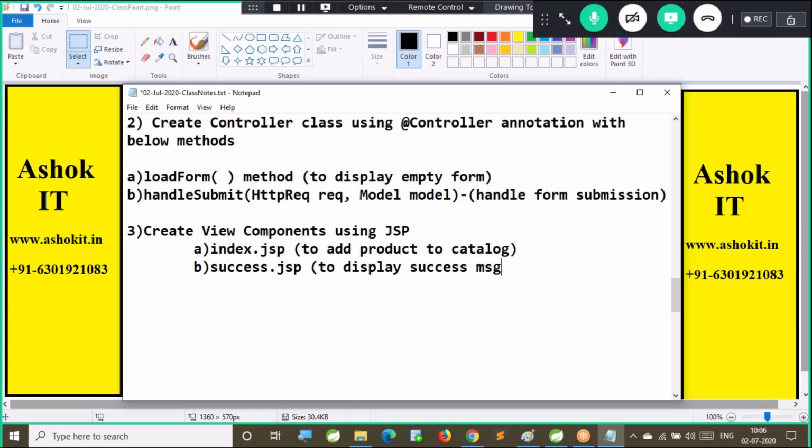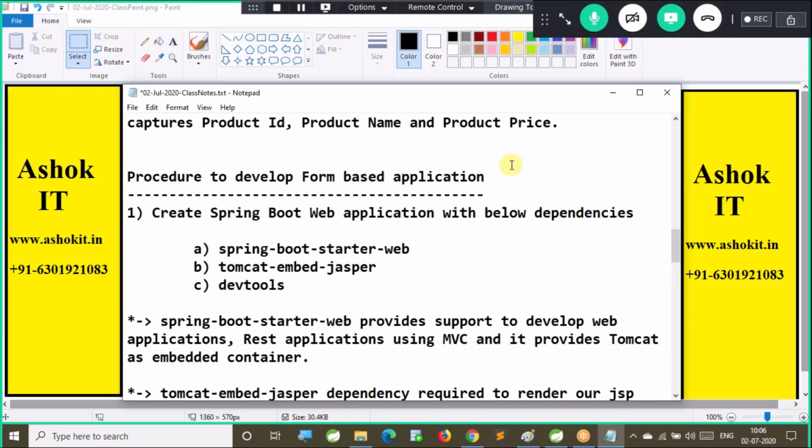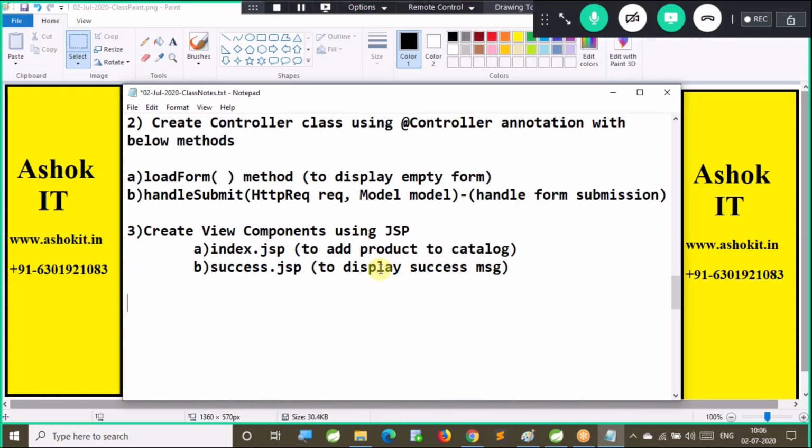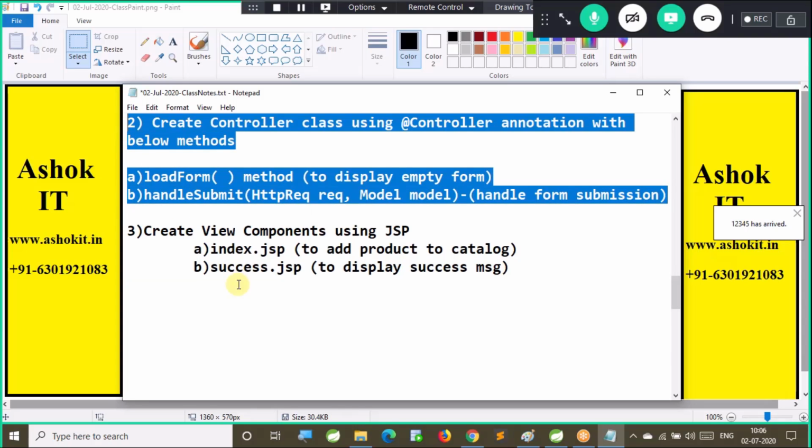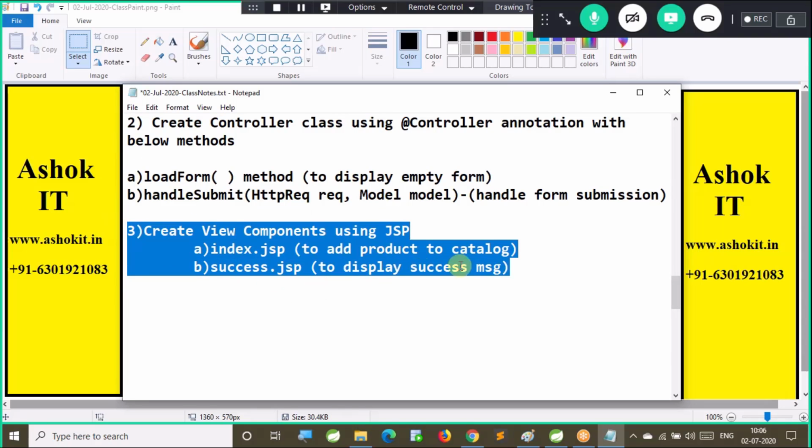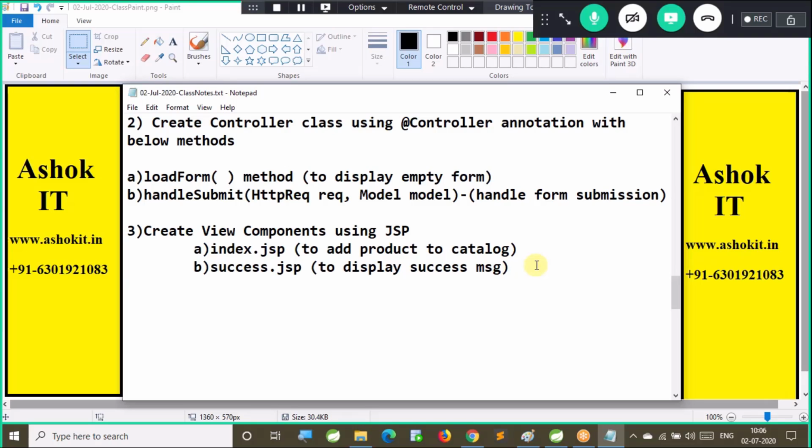So this is the third step that we are going to perform. Second step, creating a controller with the required methods. Third step is creating the presentation components. I hope all of you are able to follow me. Right. Now fourth step.